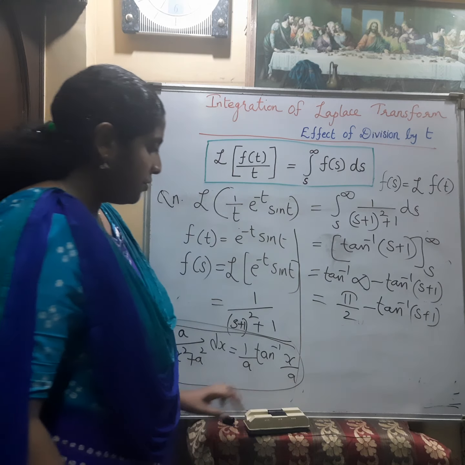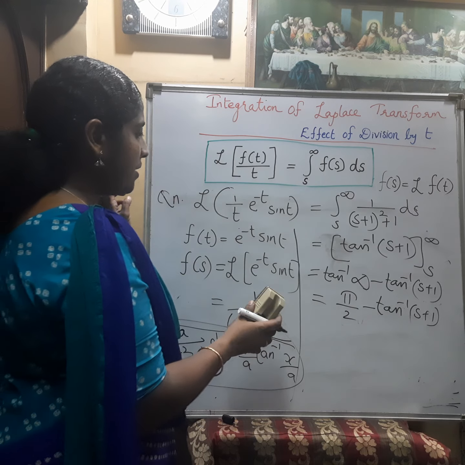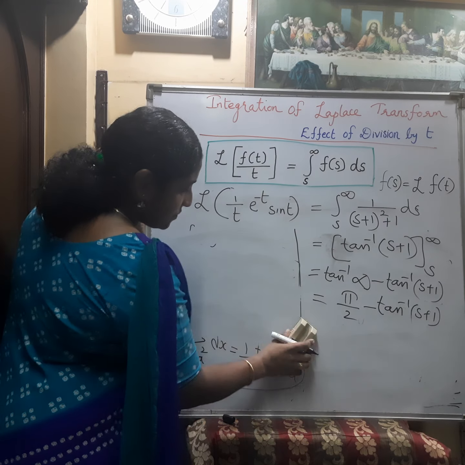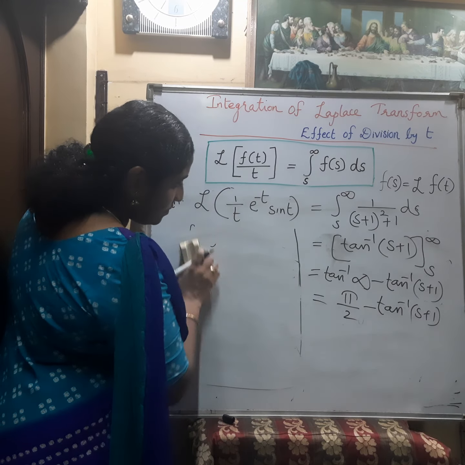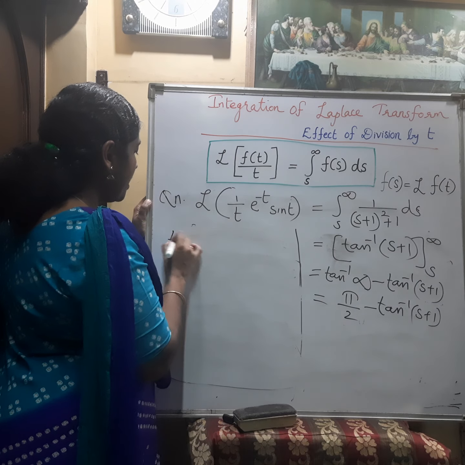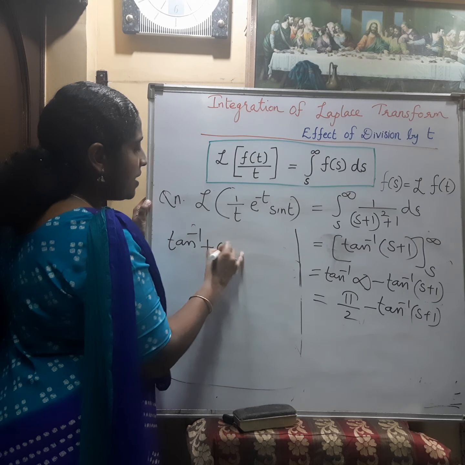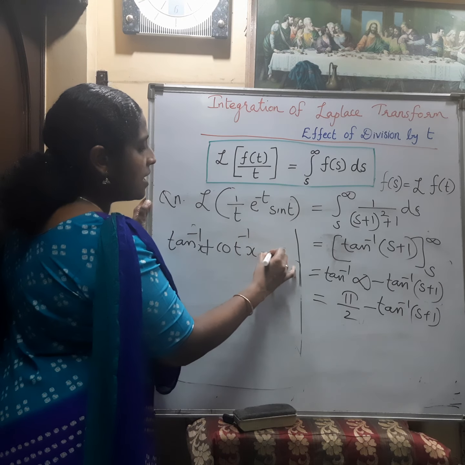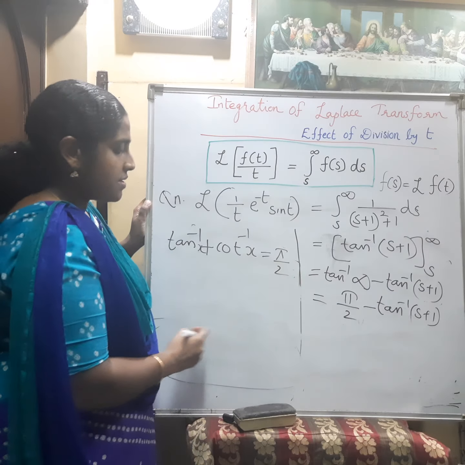Now do you know any general formula about tan inverse and pi by 2? You know, tan inverse x plus cot inverse x is equal to pi by 2. That's a formula.